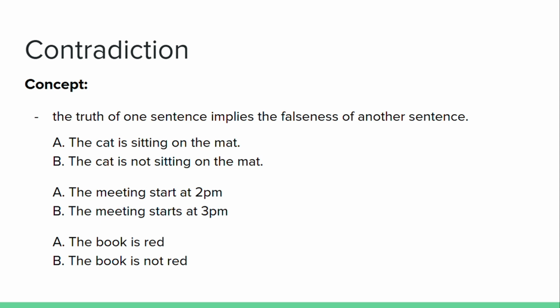Let's look at the second pair. The meeting starts at 2 p.m. The meeting starts at 3 p.m. Quite obviously contradicting sentences. And let's look at the third pair. The book is read. The book is not read. So they are contradicting each other. Quite obvious.